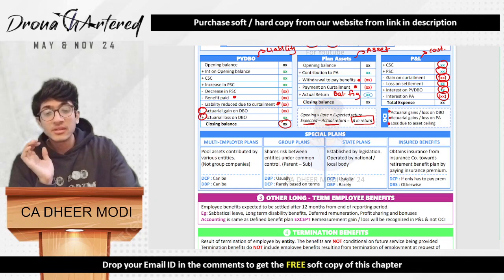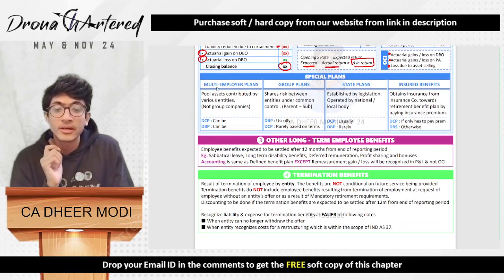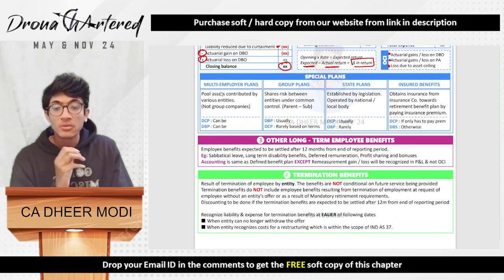And we've finished with the major part of the chapter. Coming to the last part, that is your special plans. There are some multi-employer plans. So what happens in this case?